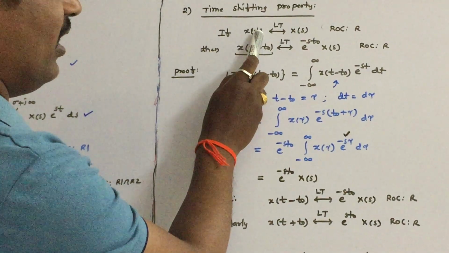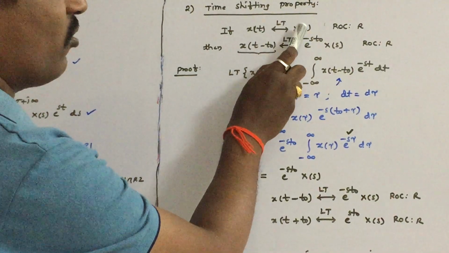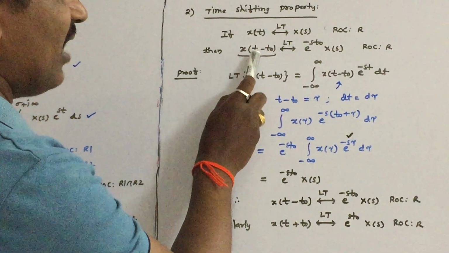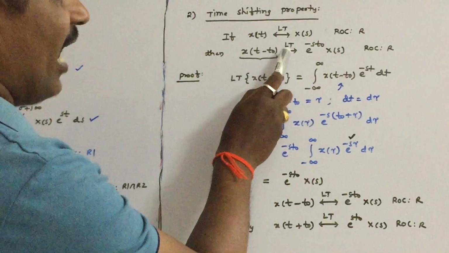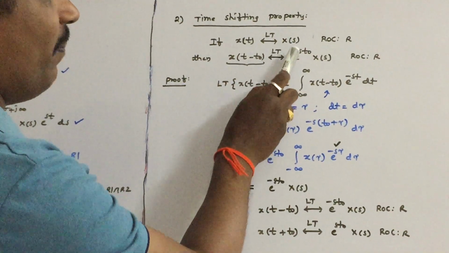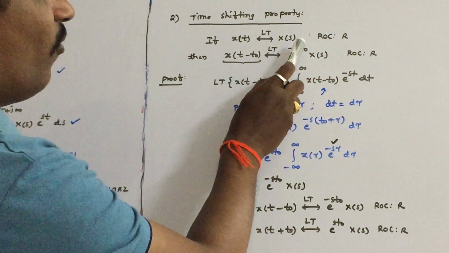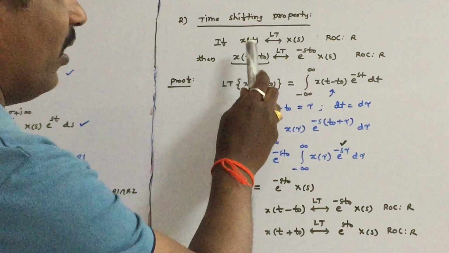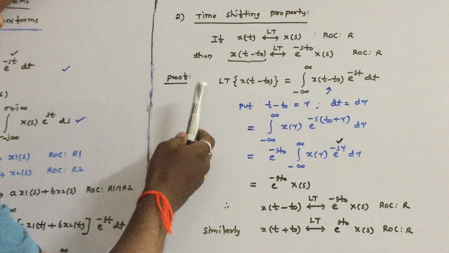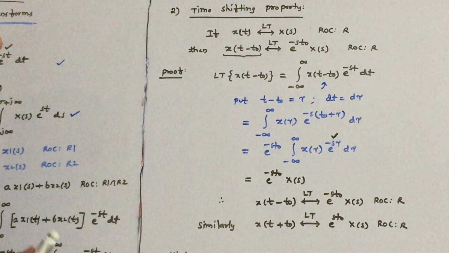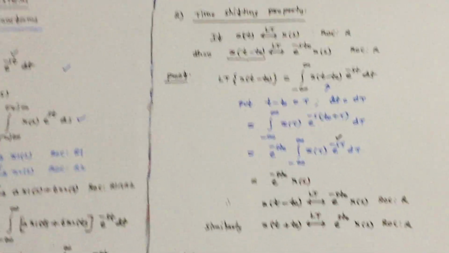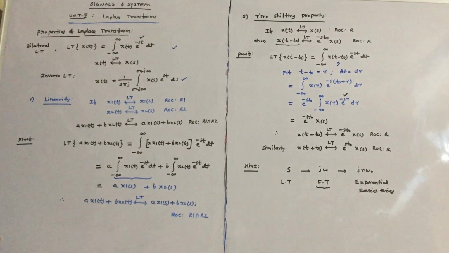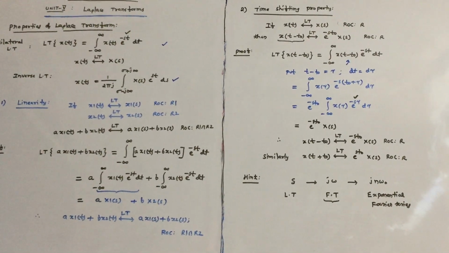Similarly, if x of t has exponential Fourier series coefficients Cn, then x of t minus t naught has exponential Fourier series coefficients e power minus j n omega naught t naught into Cn. So in this way you can remember the three formulas. So this is about the first two properties of Laplace transform, linearity and time shifting property.